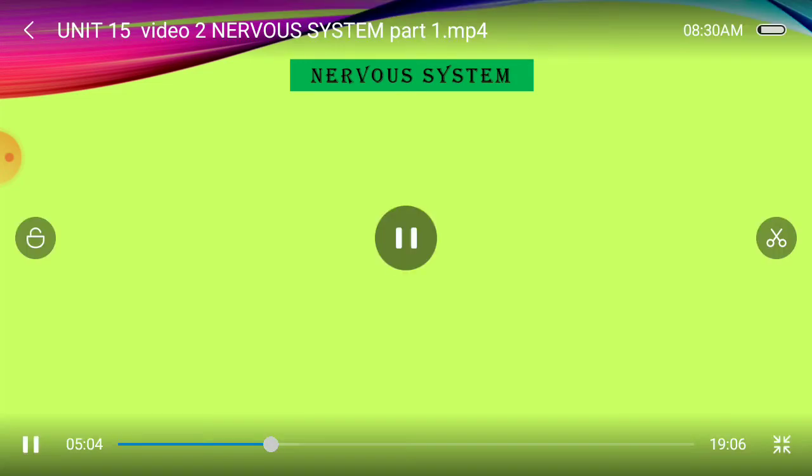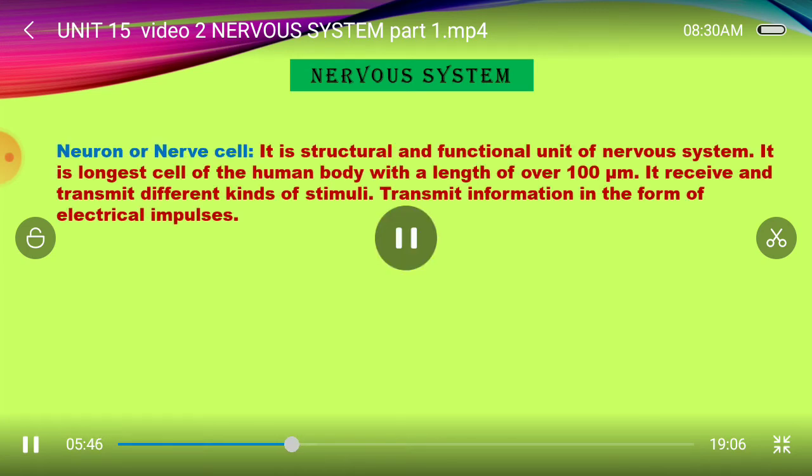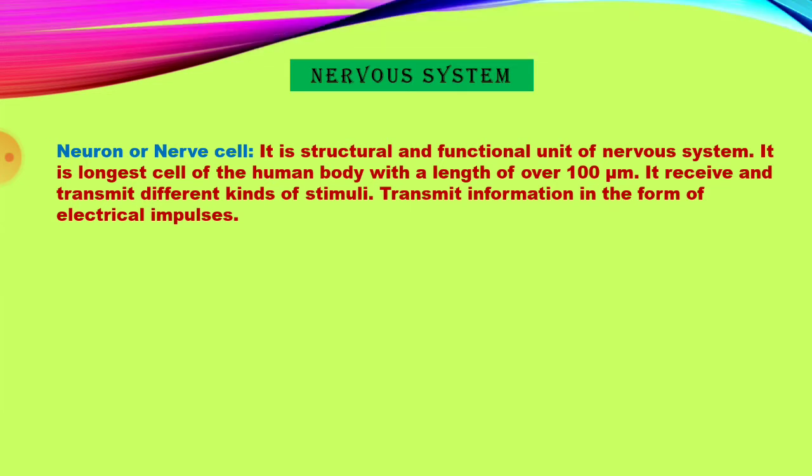In the nervous system, nerves are made up of three distinct components, namely neurons, neuroglia and nerve fibers. Neurons are nerve cells, the structural and functional unit of the nervous system. The neuron is the longest cell in the human body.